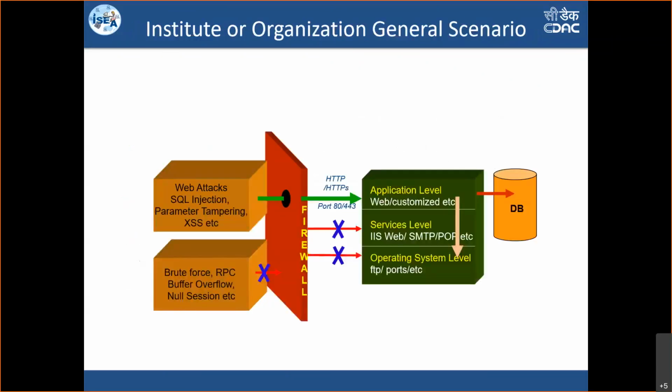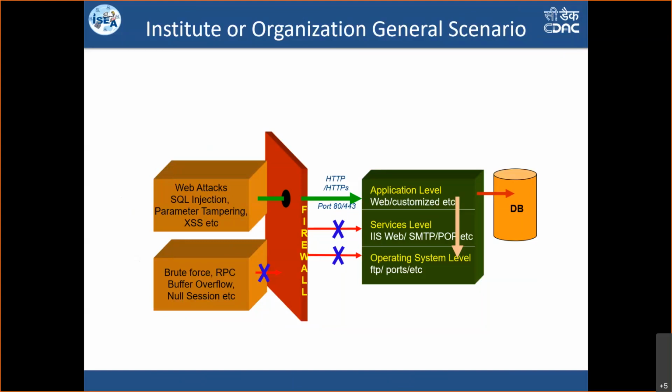The main reason is, though I'm hosting my application on 80 and 443, there are specially crafted attacks designed to be performed on port 80 based or 443 based applications. As you can see, some names here: SQL injections, parameter tampering, cross-site scripting attacks. There are many more: insecure deserialization, session mismanagement, authentication bypass. All of these attacks are purely targeted at HTTP or HTTPS based applications.